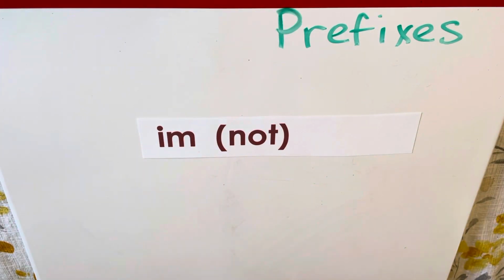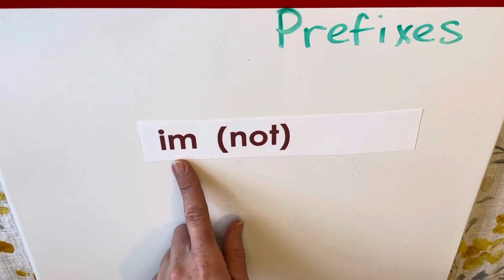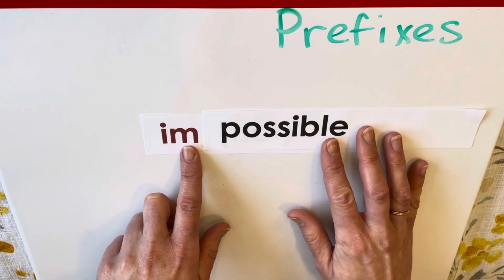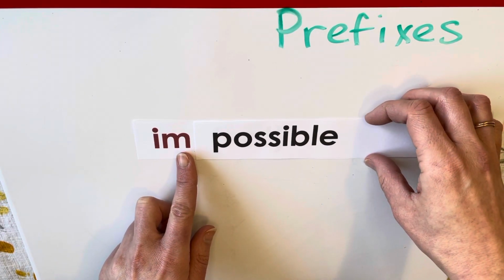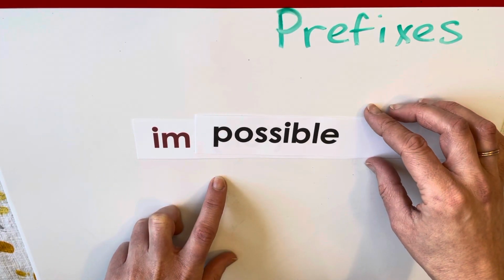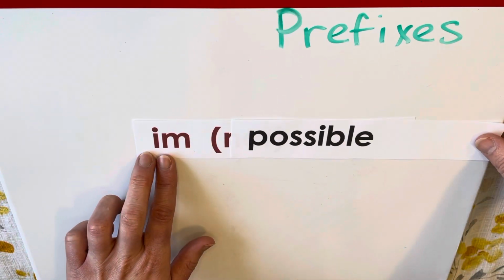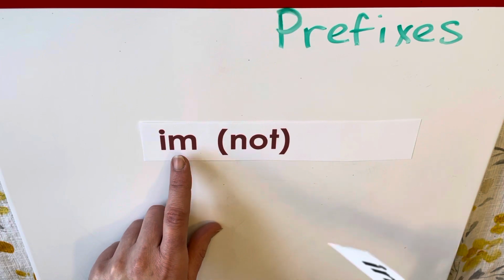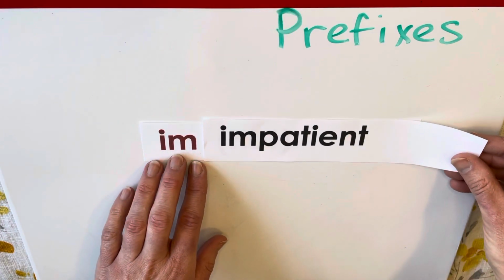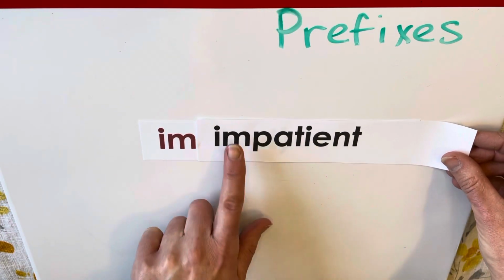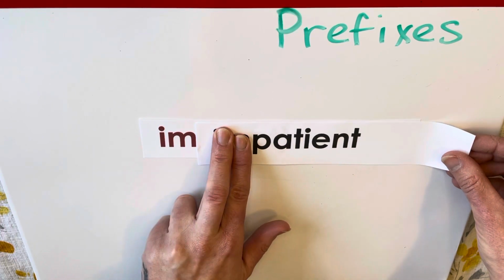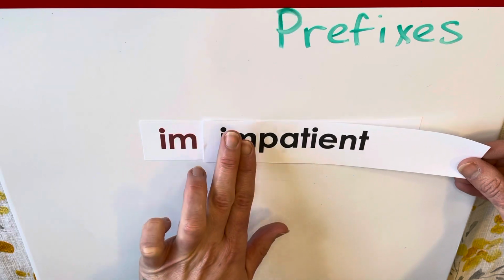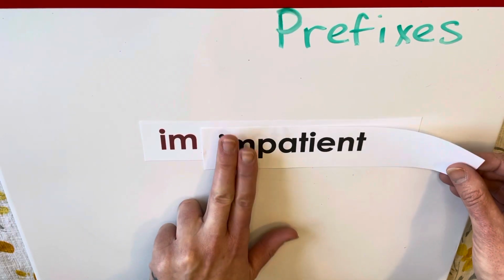Another word that uses the prefix im would be impossible, okay? It's not possible, it's impossible, okay? And another one that uses this prefix would be impatient. Oops, I printed that one wrong. Impatient, not patient, right? You're not patient, you're being impatient, okay?